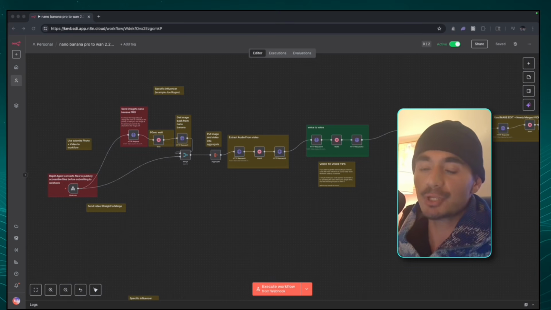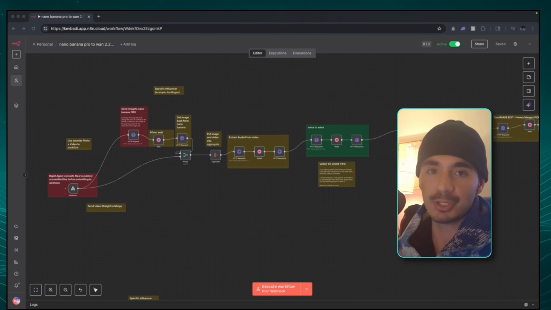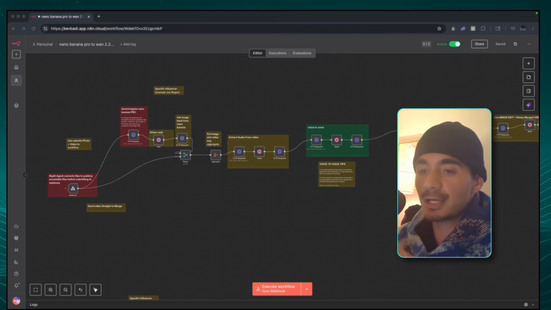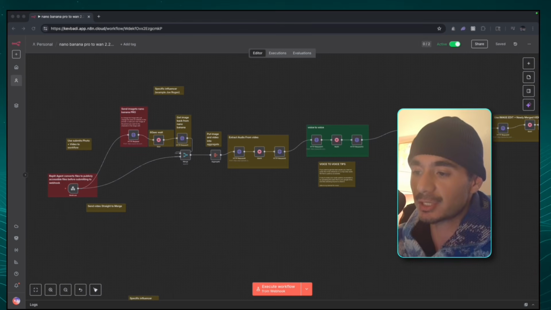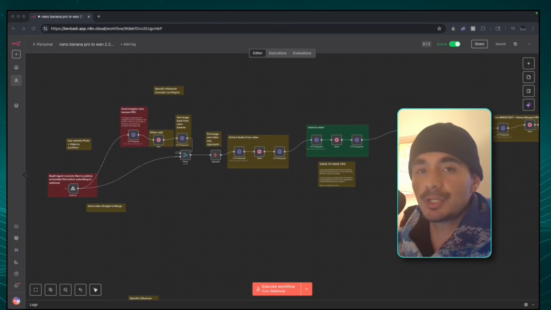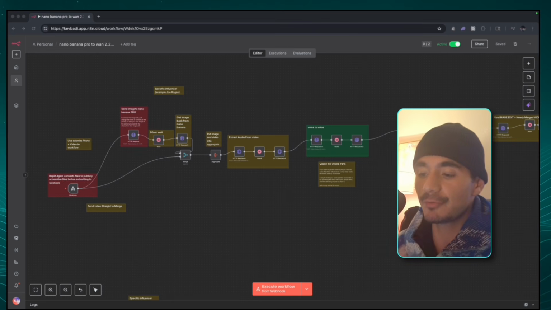Now, the third option, guys, is running ads, right? So let's say you had a restaurant as one of your clients or a clothing brand as one of your clients, and they wanted you to run ads. Well, having a bunch of different personas means that your ads can actually reach out to different demographics. So using this one workflow, I could produce a Mexican guy, an Asian guy, a white guy, a woman, anyone, essentially. And this allows us to reach out to all the demographics on behalf of our clients.